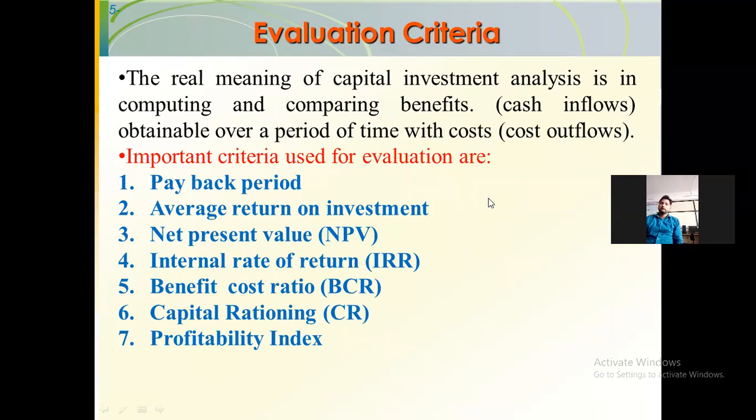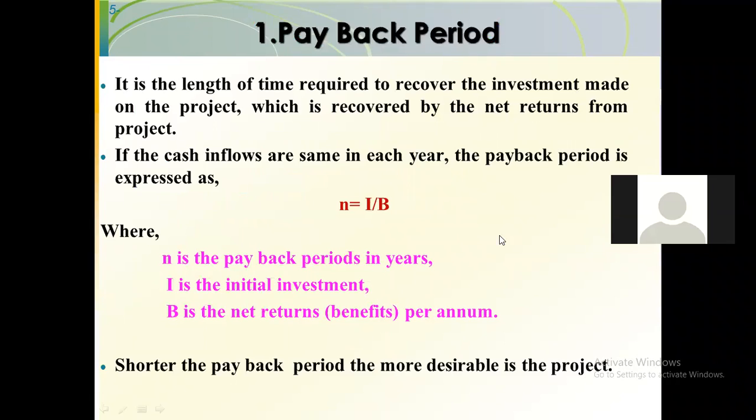Okay, so in the last lecture we have discussed the first evaluation criteria, that is nothing but payback period. What is meant by payback period? Time required to withdraw the amount which is invested in a specific project or business.